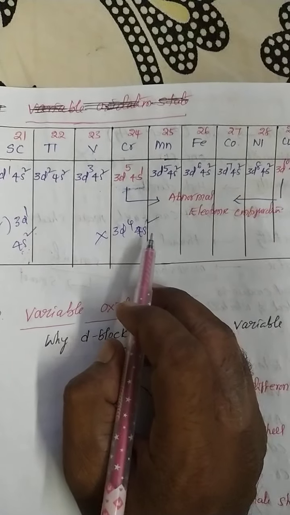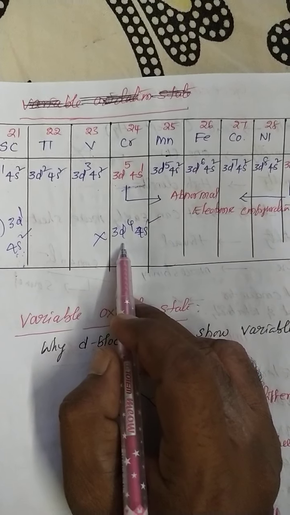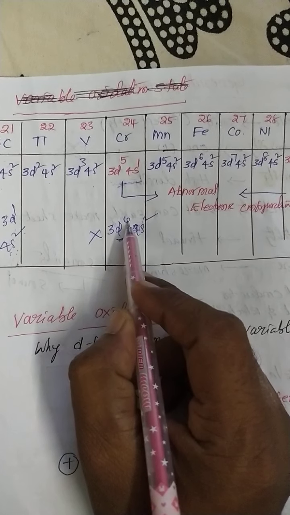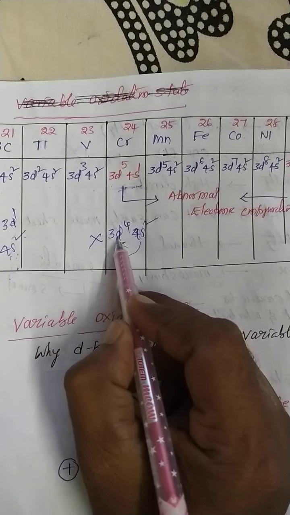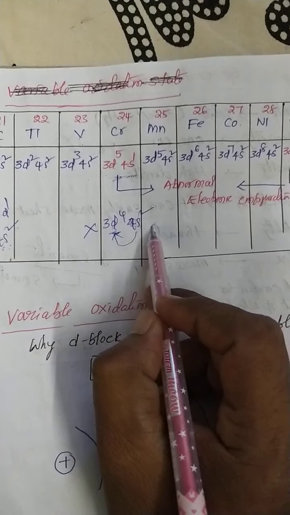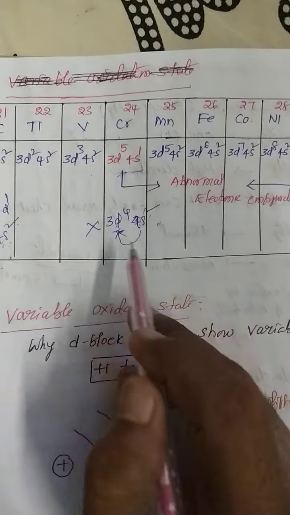Because according to the Aufbau rule and Hund's rule, half filled or fully filled orbitals are more stable. Now here in the d block only 4 electrons are there. If one electron jumps from the 4s2 to the d block, the d block becomes stable, 3d5. Even the s orbital is also stable, because in an s orbital either 2 electrons are stable or half filled is also stable.